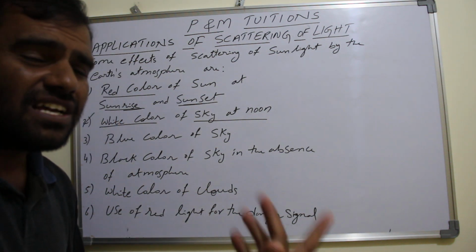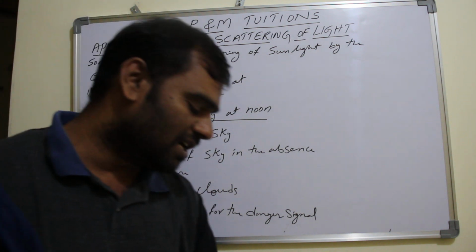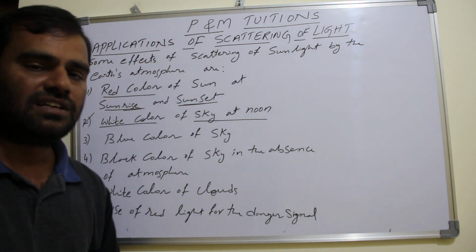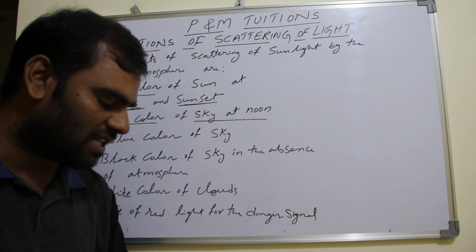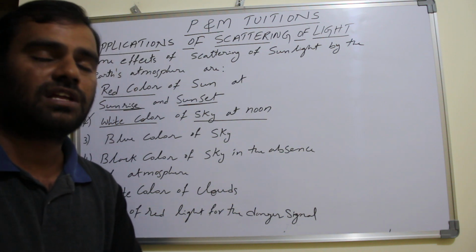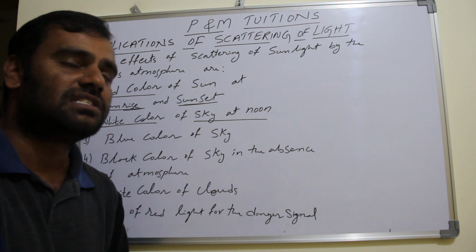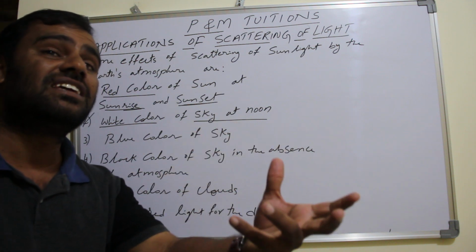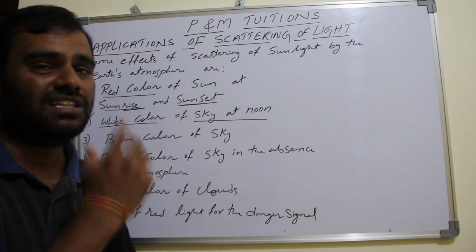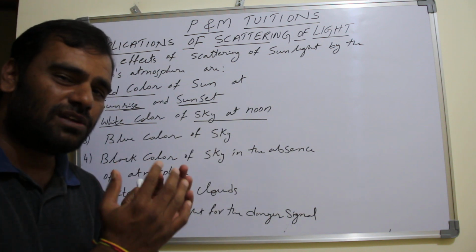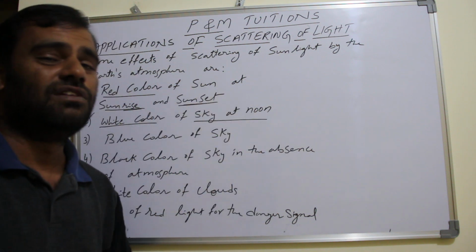Similar to this, white color of clouds we can also understand. Where are the clouds? Clouds are near the Earth's surface. They contain dust particles and aggregates of water molecules. What is the size of the water molecules in the clouds? The size of the water molecules is bigger than the wavelength of the light.